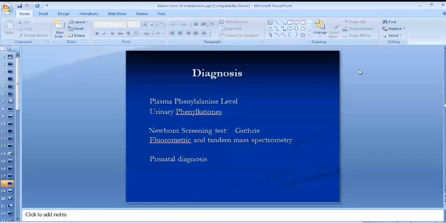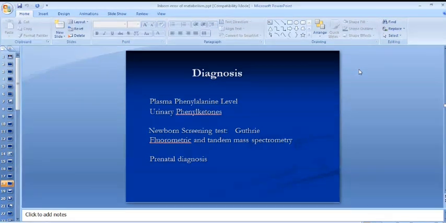In the newborn period, if you suspect phenylketonuria, you may get the Guthrie screen done. You may not know about Guthrie screening. It is a filter paper that has different metabolic disorder names mentioned on it. You just put a drop of blood on that filter paper and it will indicate the suspicion of a particular metabolic disorder. The other diagnostic tools include fluorometry and mass spectrometry.